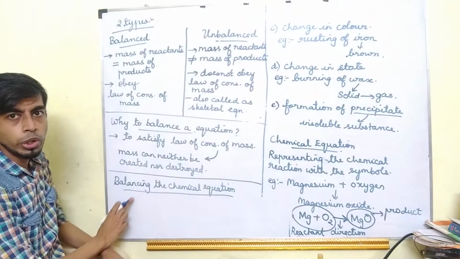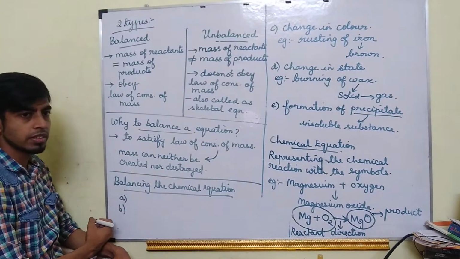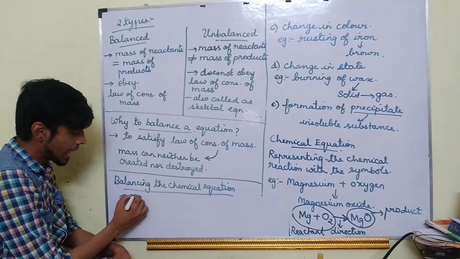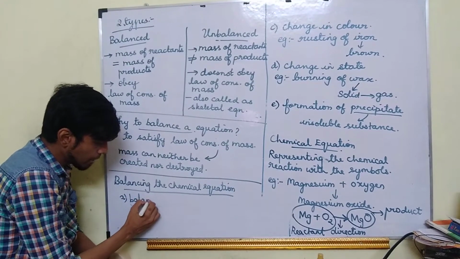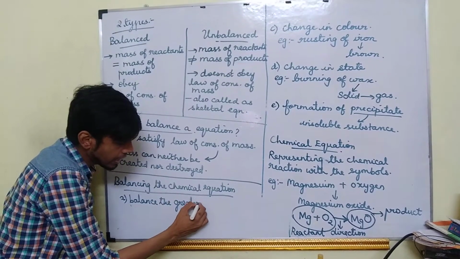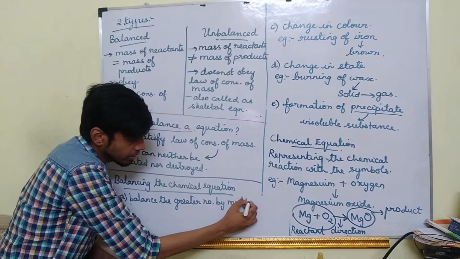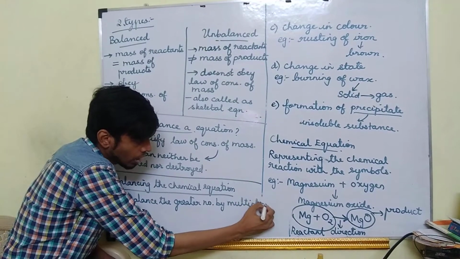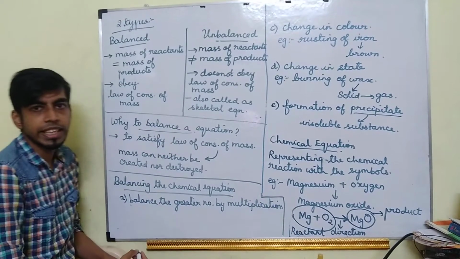If you want to balance the chemical equation, you must remember 2 points. First, which number should you always balance? The greater number. You should always balance the greater number by multiplication.